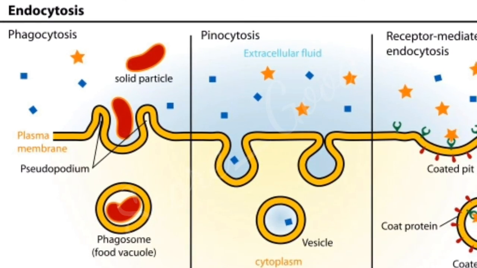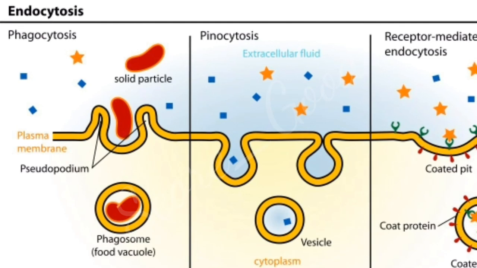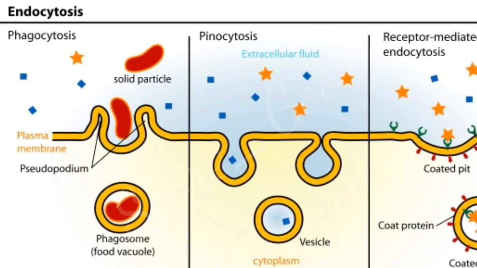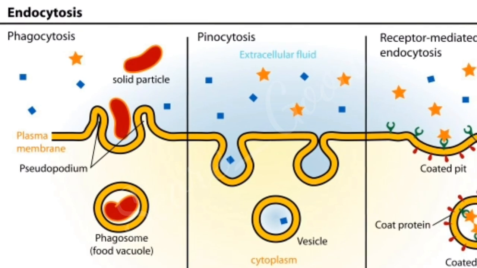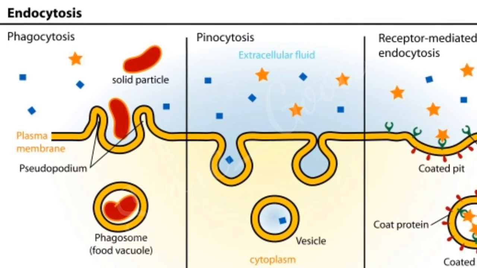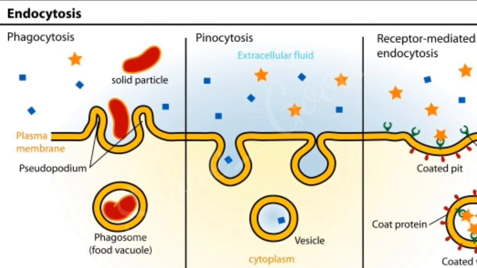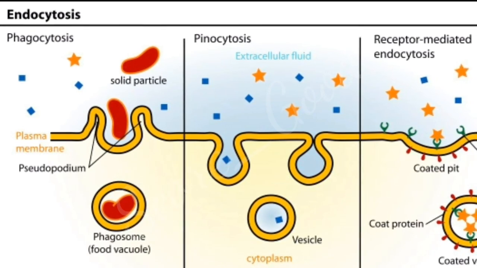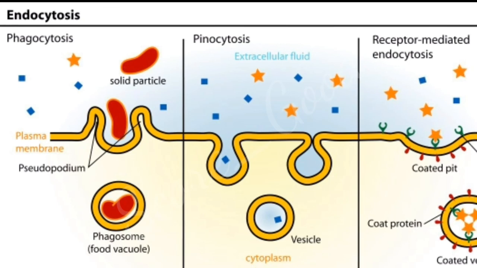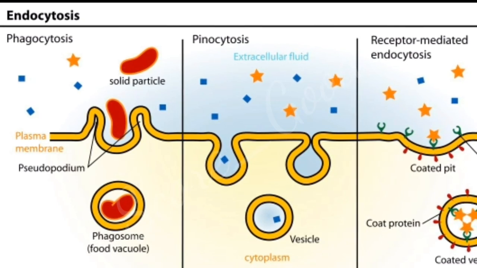Now we can relate the macrophages, which we explained in the function of lysosomes, with this phagocytosis process. The macrophages engulf larger substances, and they get connected with the lysosomes for further digestion.